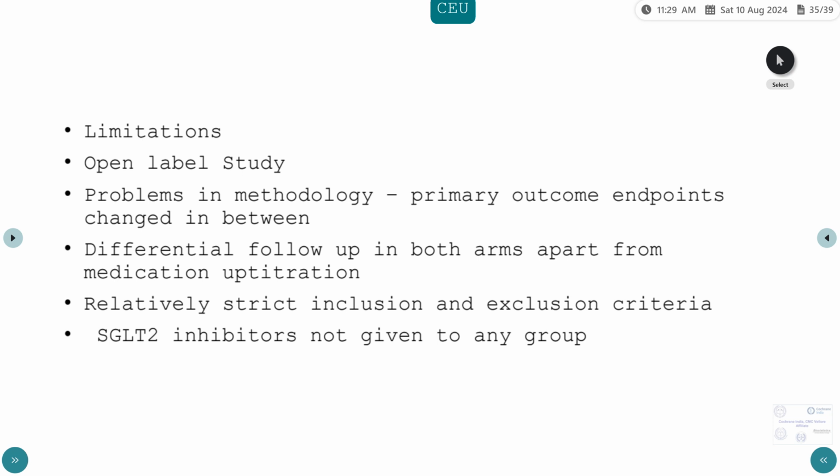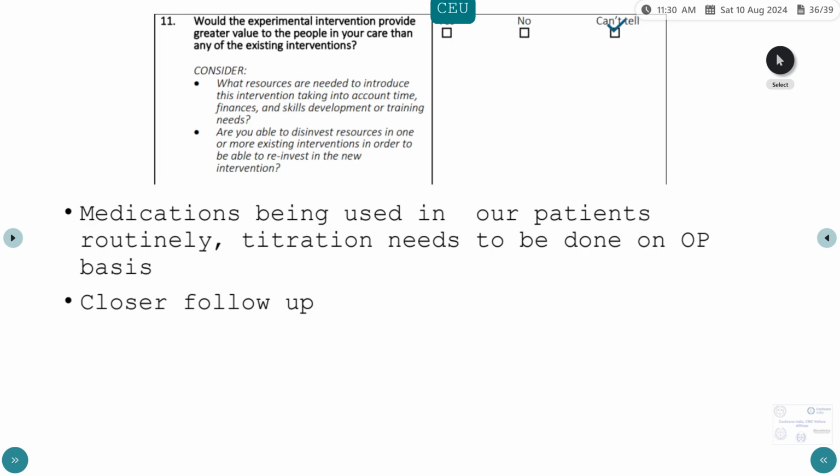Limitations: as we've already discussed, it's an open label study. There have been few problems in methodology. There has been a differential follow-up in both arms. They have kept relatively strict inclusion and exclusion criteria in terms of NT-proBNP levels and prior medications. SGLT2 inhibitors have not been given to either group, but now it is essential.